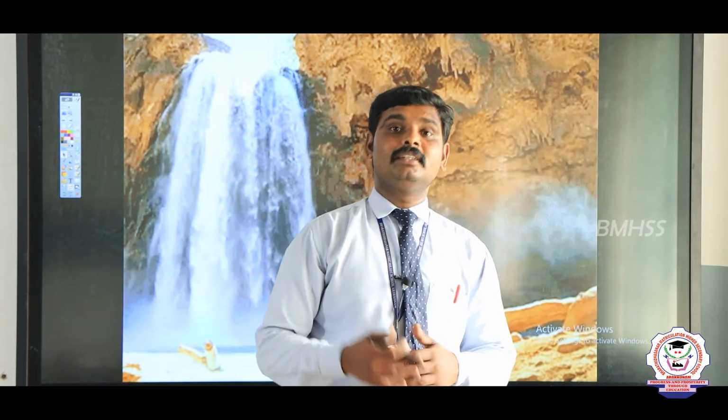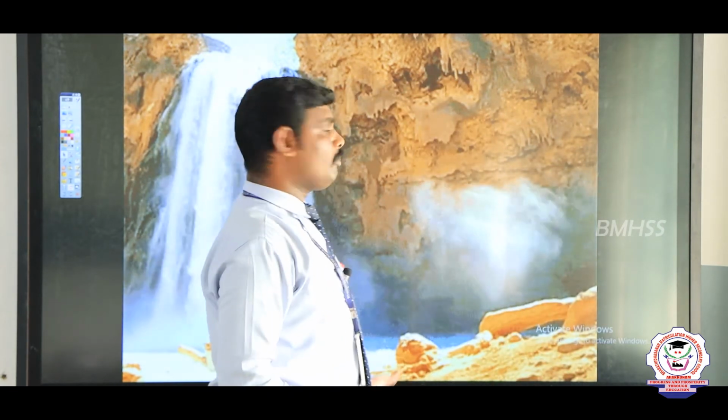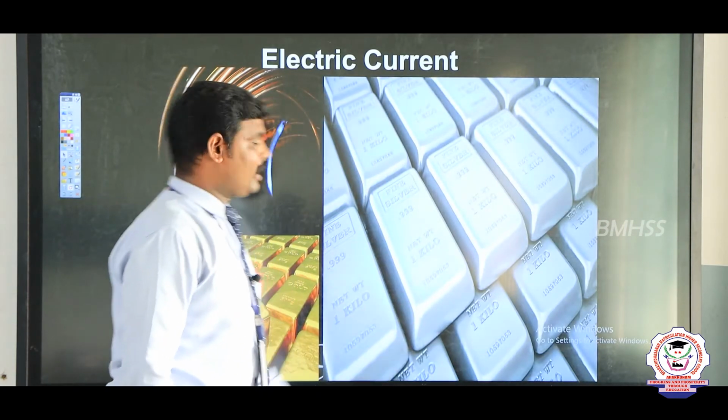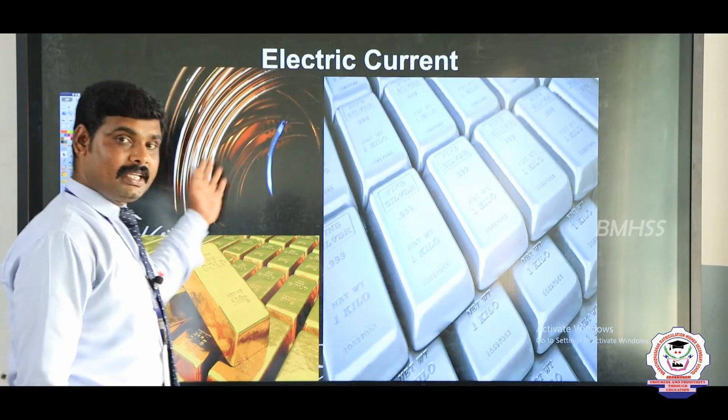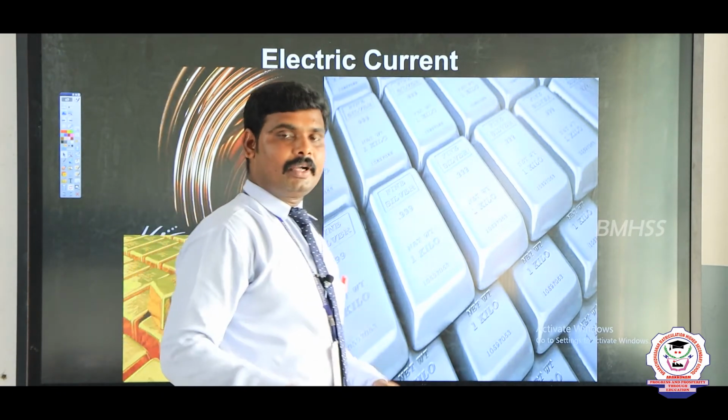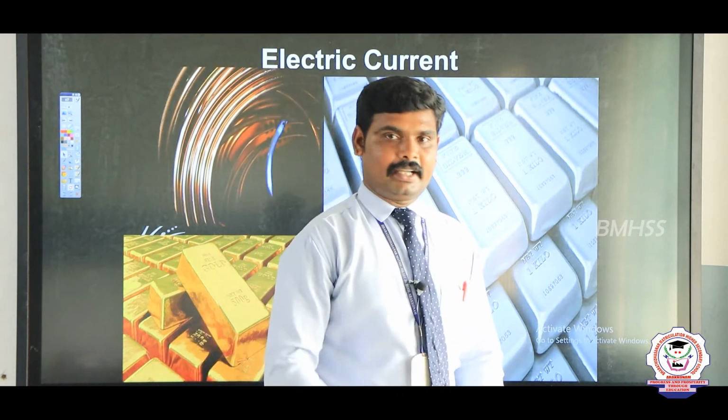The current always flows in conductors and semiconductors, but sometimes electric current will flow in an insulator when a large amount of electric field is applied. Here I have given some examples of electric conductors: copper wire, silver, gold, and our human body is also one of the good conductors.